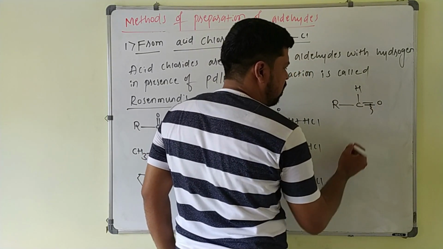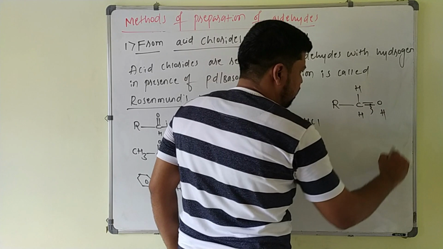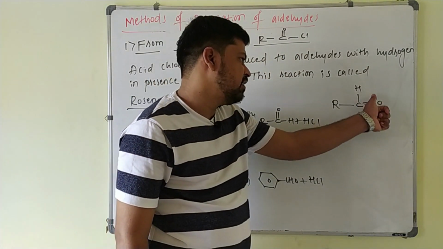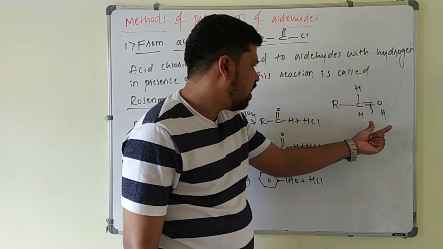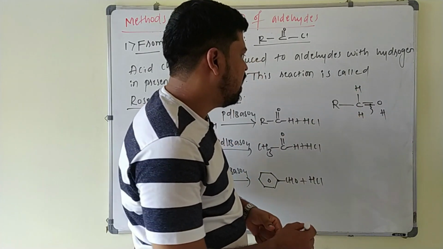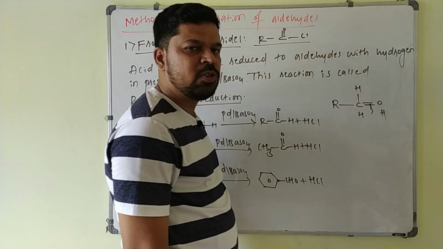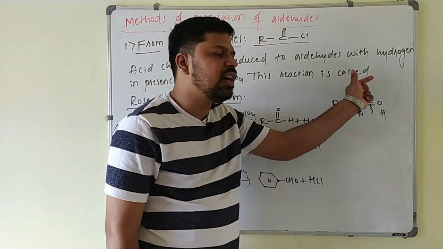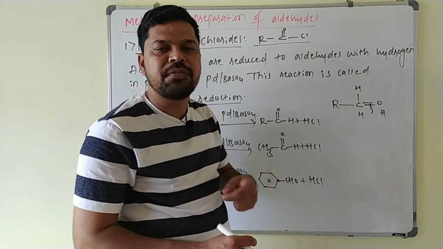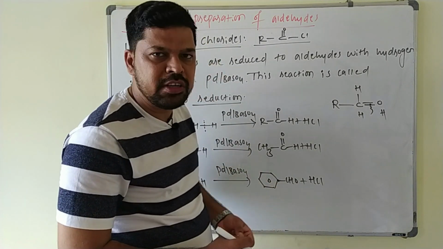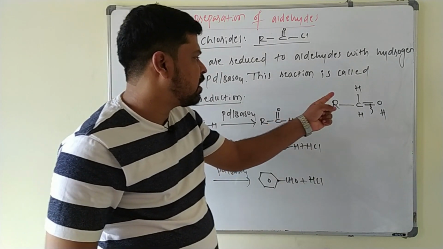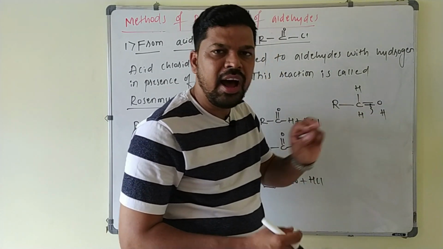If you break this pi bond, you add one hydrogen here, you add another hydrogen here. Reduction is nothing but addition of hydrogen. Further reduction of these aldehyde gives alcohol here. This becomes as RCH2OH. So in order to prevent the further reduction of these aldehydes to the alcohol, a small amount of sulfur or quinoline is added as a poison, which prevents the further reduction of these aldehydes to the alcohols here.